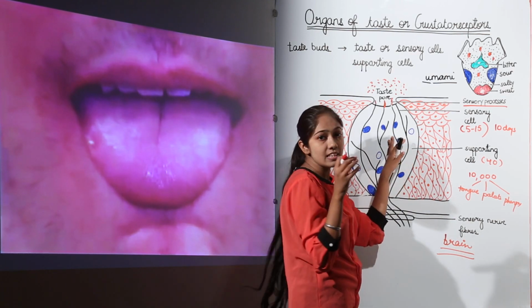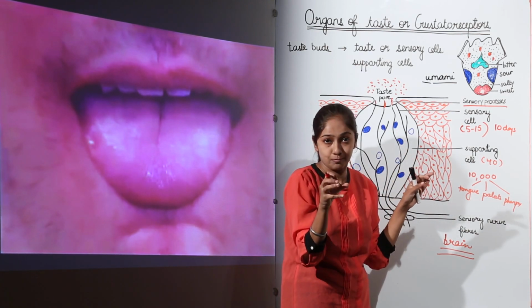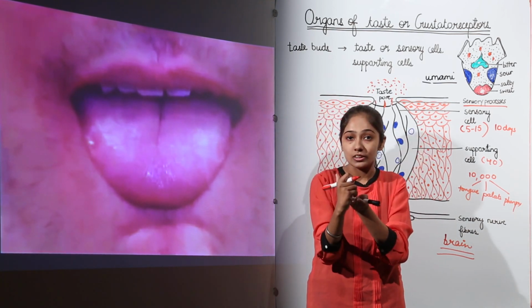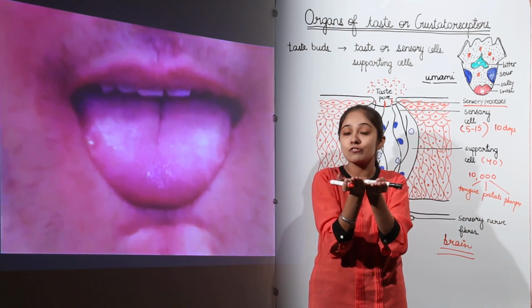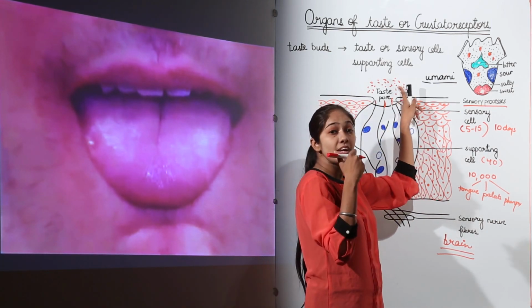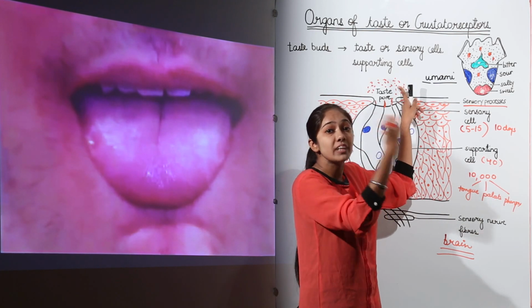These receptor cells have specific sites. Since they are receptors, they receive the stimulus. So, they have specific sites where the specific molecules which give you a sensation of some taste are going to